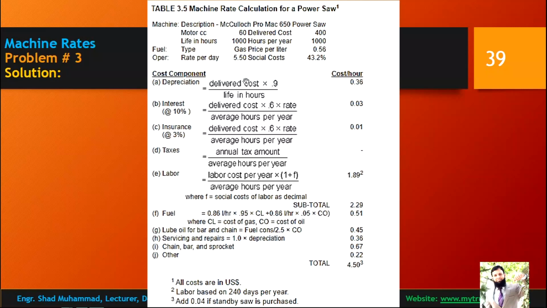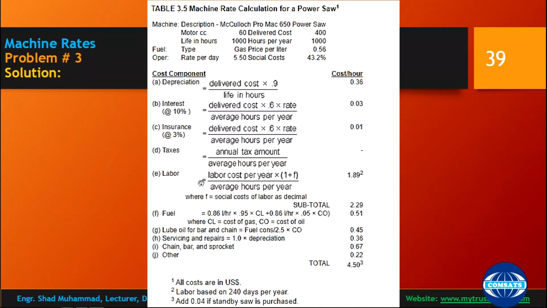Depreciation cost is delivered cost multiplied by the depreciation rate divided by life in hours, and interest is delivered cost multiplied by the rate of interest. When it is not given, take 6%. The interest rate is this much, and this is the factor, and the number of average hours, and insurance.